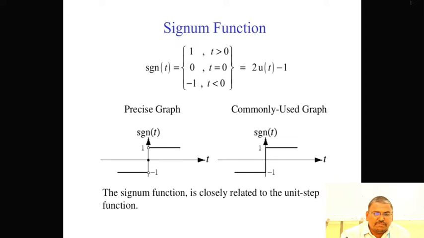Next, the signum function. The signum function representation is sgn of t, which is equal to plus 1 for t greater than 0, and minus 1 for t less than 0. That is 2 into u of t minus 1, that is 2 into the unit step function minus 1. The commonly used graph goes from minus 1 for negative values to plus 1 for positive values. The signum function is closely related to the unit step function.